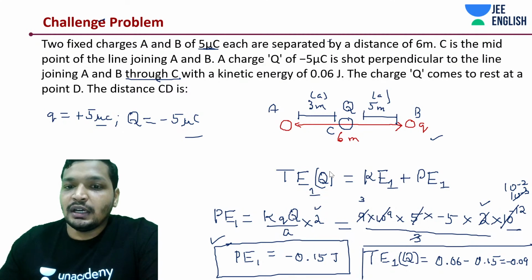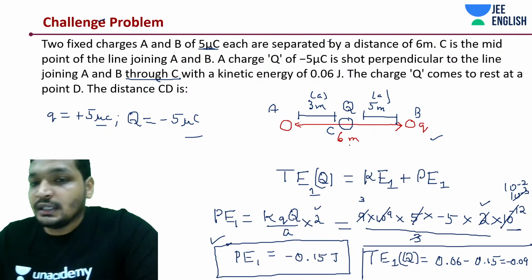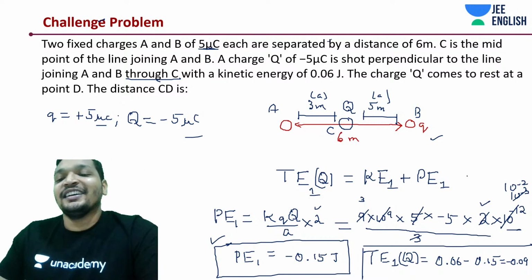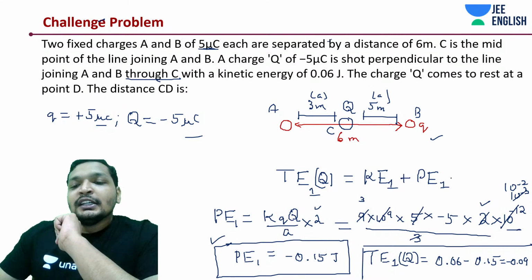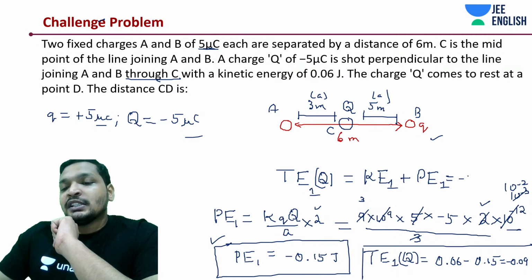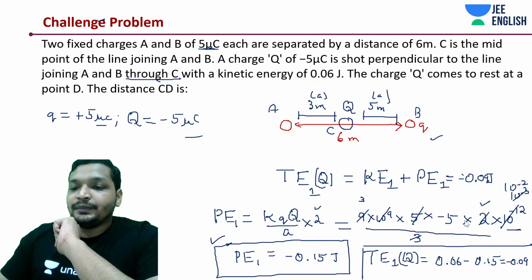Okay, now we understood the overall energy is still less due to the kinetic energy. Actually, it's more due to the kinetic energy. My mistake. So this would be minus 0.09 joules. Let me quickly change the color. All right.